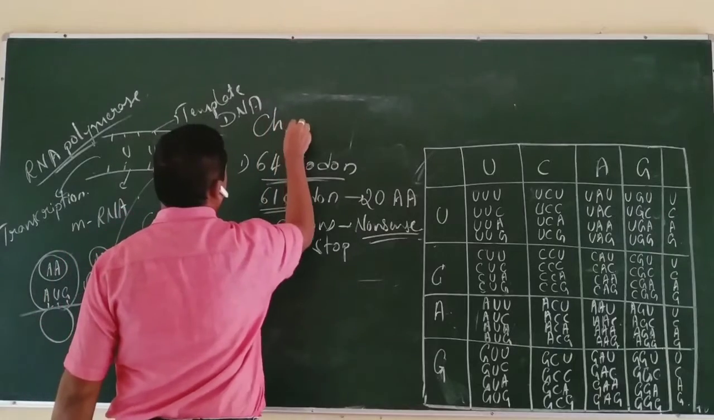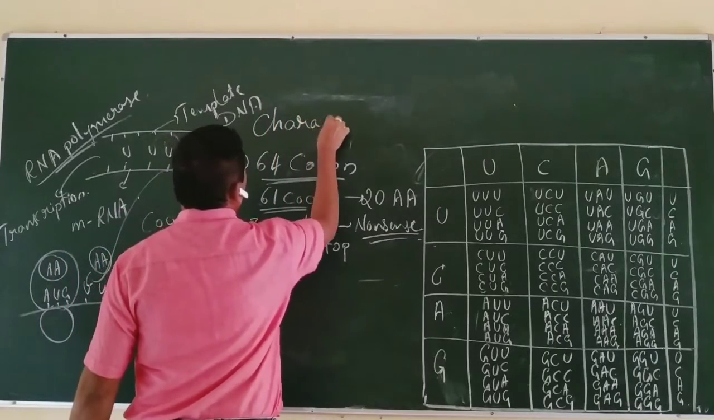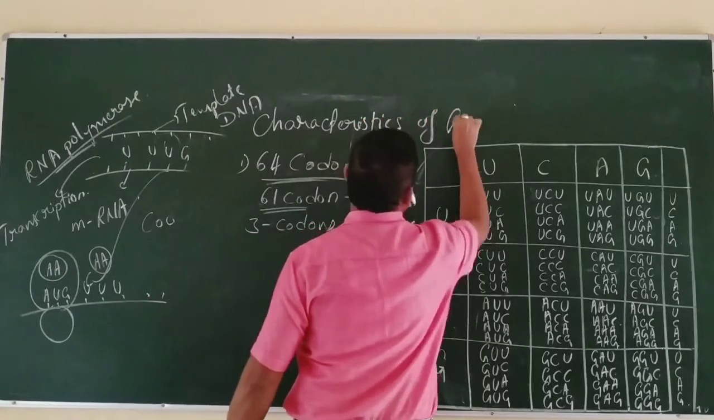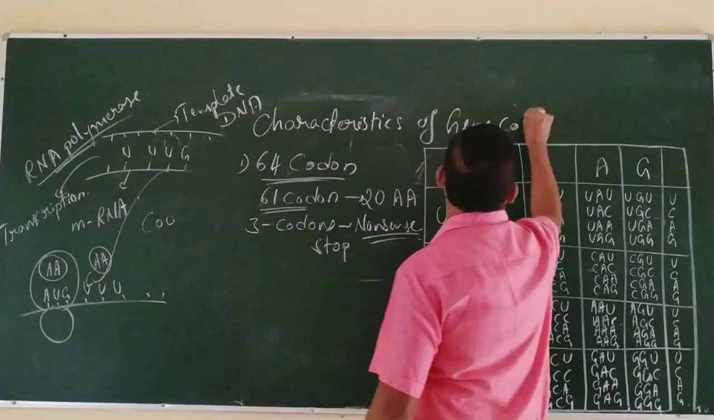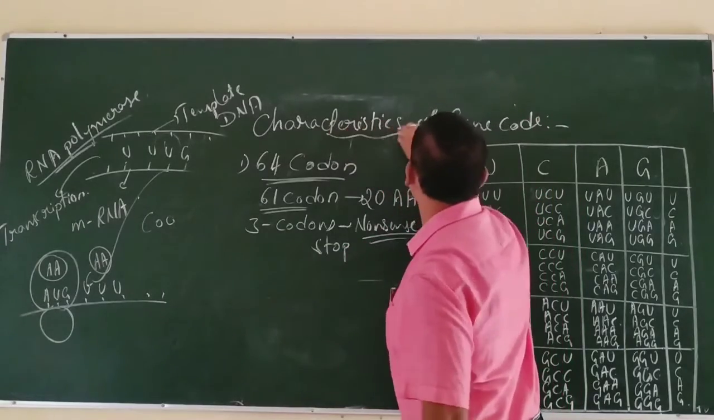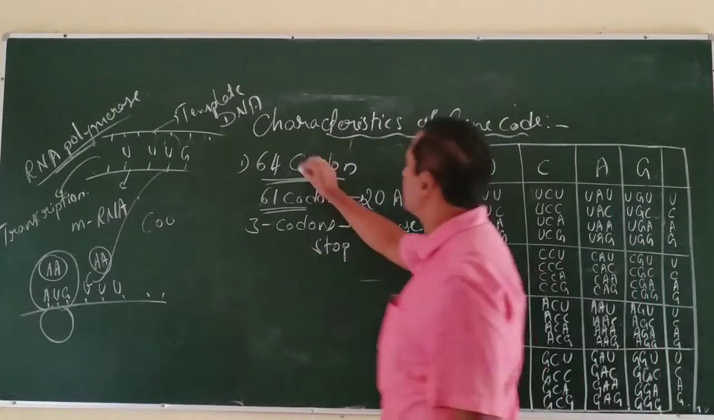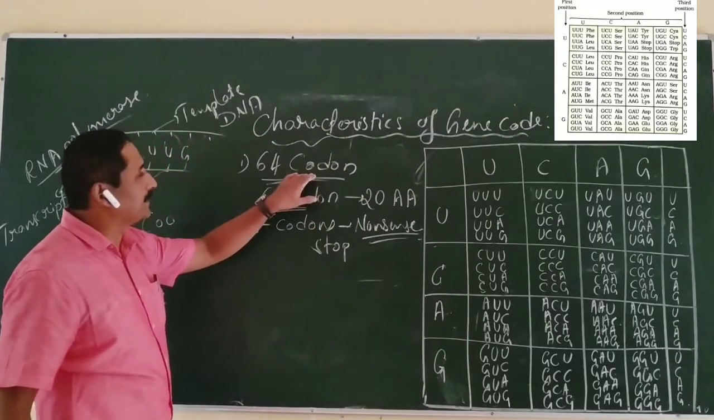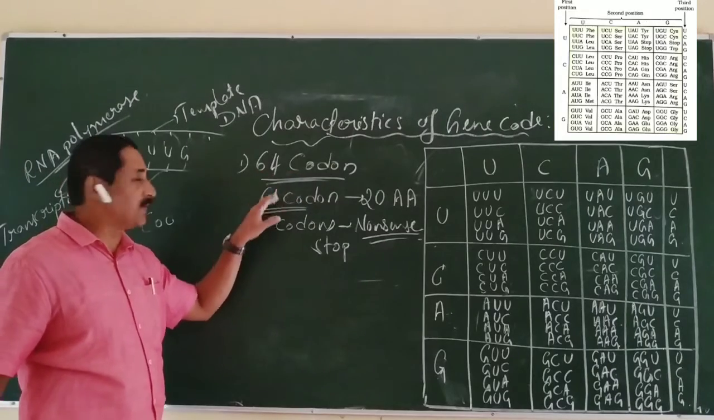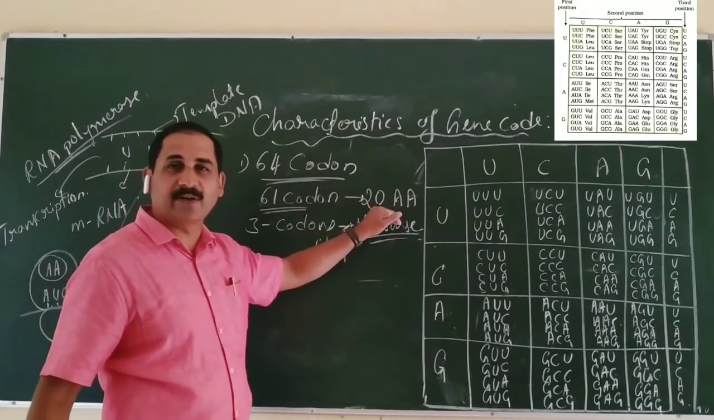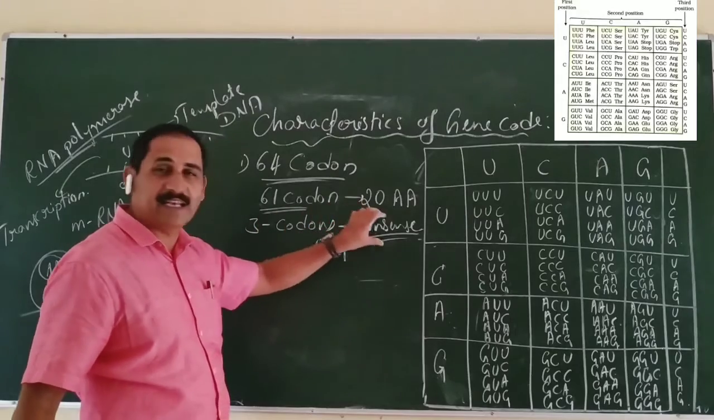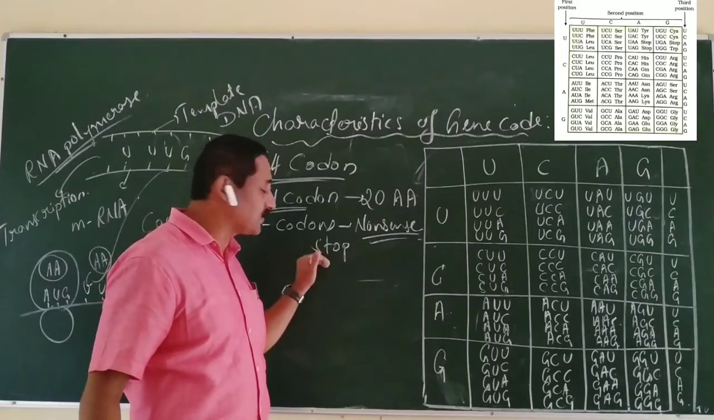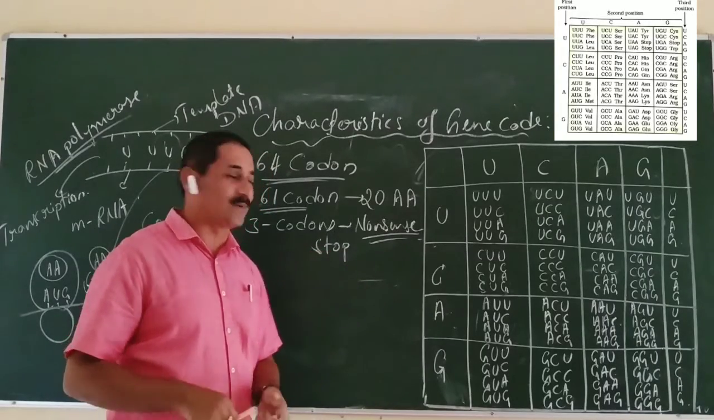So, characteristic features of genetic code or codon. You can see a large number of characteristic features in genetic code. The first one: totally 64 codons are possible. Out of these 64 codons, 61 codons code for 20 amino acids. The other 3 do not code for any amino acid, so they are called nonsense codons. That's also called stop codon or terminator codon.